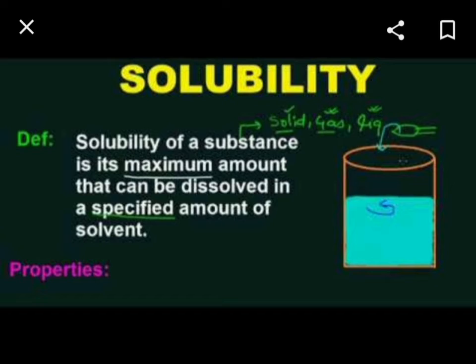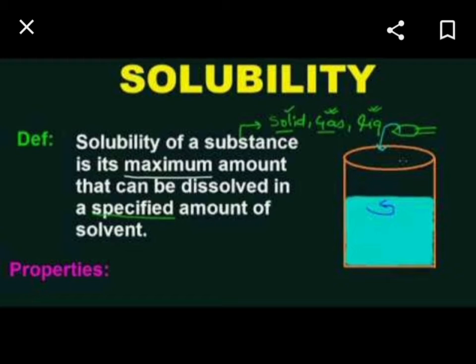Liquids have the ability to dissolve other substances because the molecules have some gap between them. Okay, student, I have explained earlier that in the liquid state the molecules are far apart from each other. There is a gap between the molecules, so the liquid has the ability to dissolve other substances in it.